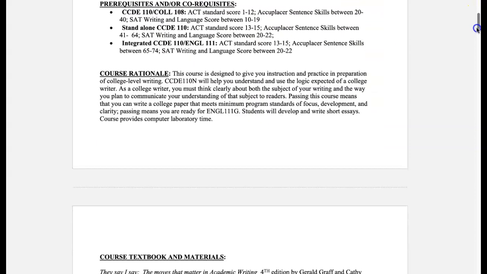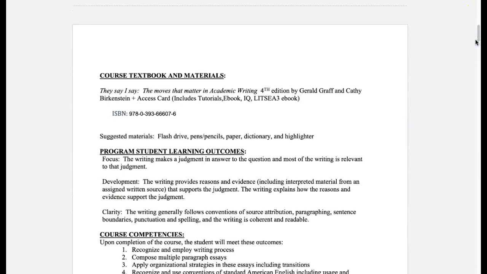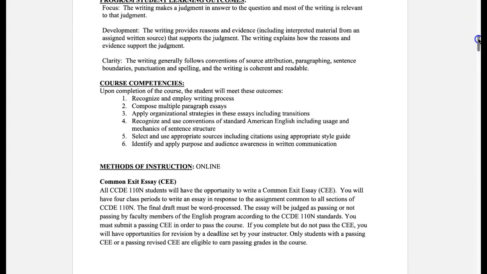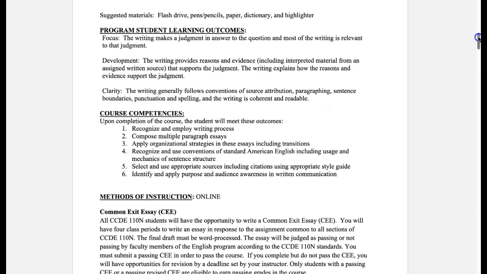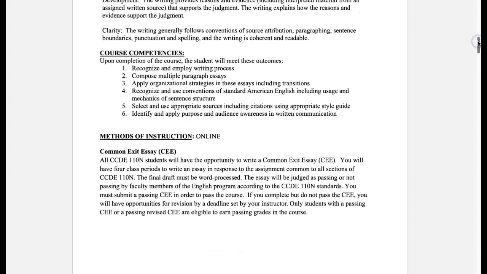So you can go ahead and read the syllabus on your own. Please make sure that you do read it, because there is a syllabus quiz that you have to take by the end of the first week. And I'm just going to go over some of the important things that I feel might need a little bit more explanation. So if you look here, like I said, the methods of instruction are completely online, so we do not have any scheduled meetings throughout the semester. Unless, of course, like I mentioned before, some people want to discuss a specific assignment, then I might schedule a Zoom meeting. However, those are not necessarily mandatory.